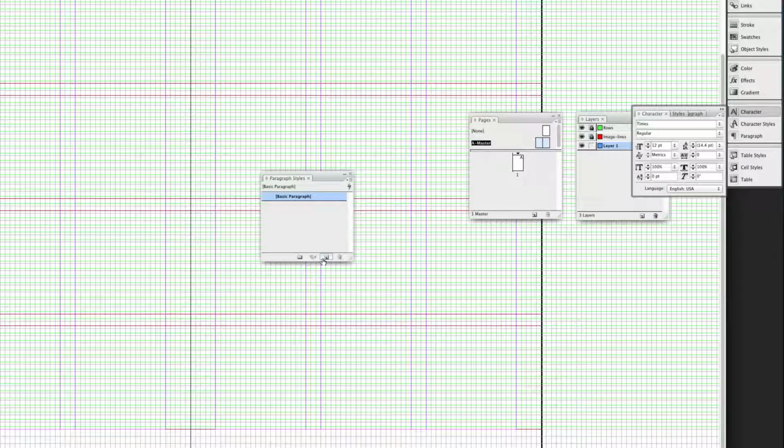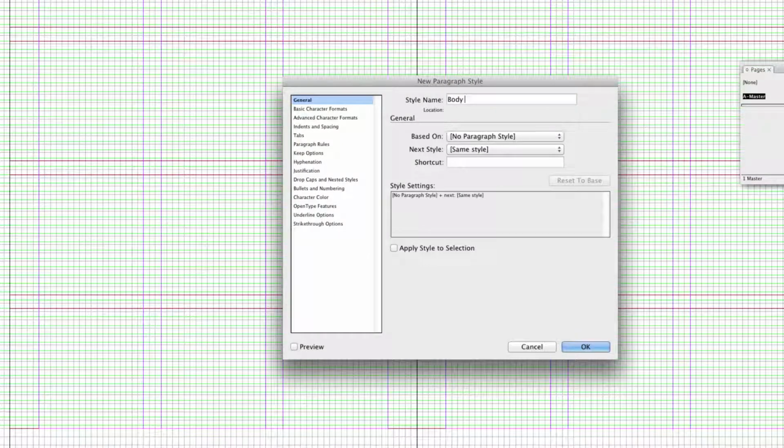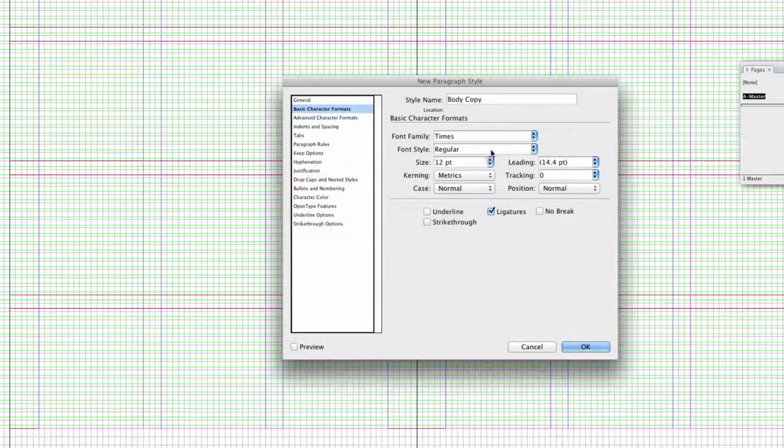So the last step is setting up our paragraph style for the body copy. Hold down the Alt button and I'm going to name this style body copy. I'm going to select the same font that I selected when I set up the X height. Size 10, leading 12.027 points.